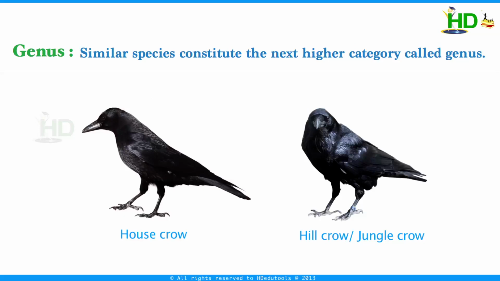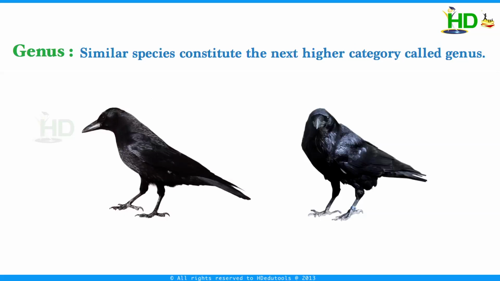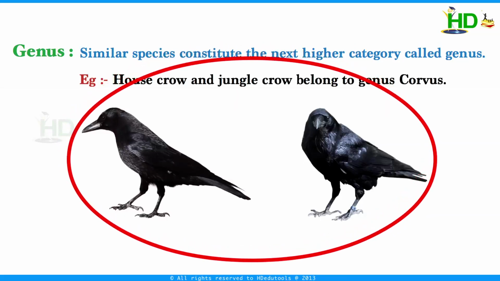For example, let us take crows. You find crows around us at home as well. Hill crow, that is jungle crow, is found in forest and at hillside. These are two different crows. This is the house crow and this is the jungle crow. They are different in size, color, beak, etc. That is, these are two different species. They cannot interbreed, and they are crows, easily made out from other birds. And these two kinds of crows belong to the same genus, which is called Corvus.